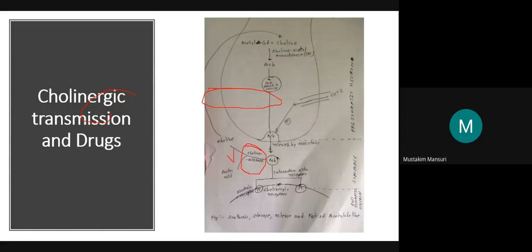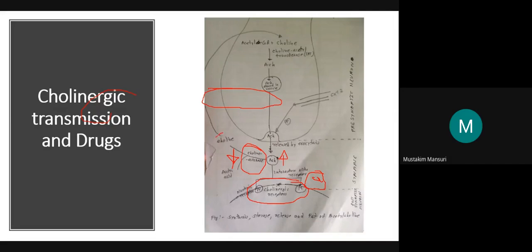If there is a decrease in the metabolism, now we are understanding different approaches. If this metabolism is inhibited, what will be the effect on acetylcholine? It will be increased. Either we can go for this approach, or directly we can use cholinergic receptor agonists or antagonists. If we use the agonist, we will have the parasympathomimetic effect. If we block these receptors, we will have the parasympatholytic effect.